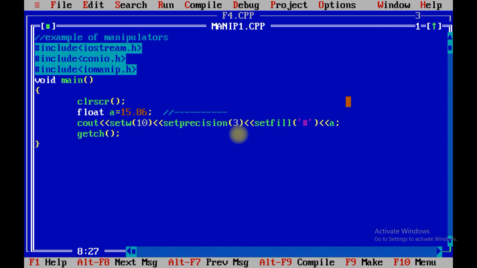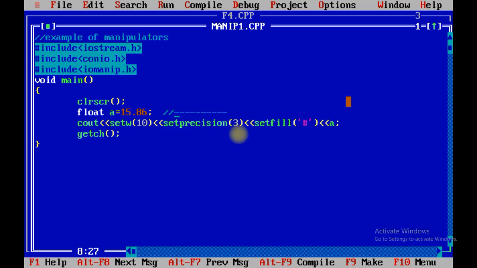manip1.cpp. Now see the output. 5 hash signs and 15.86 as the next 5 characters. See what happens: how much width have we put? 10. So 10 spaces will be printed. Then how many characters do we want to print? 5. 1, 2, the point is also counted, so 3, 4 and 5. So 5 characters will be printed. It will remove 5 spaces and instead print the number 15.86.